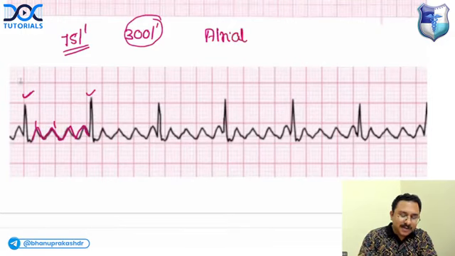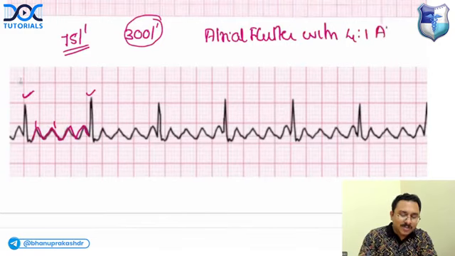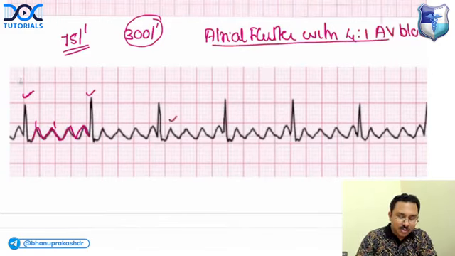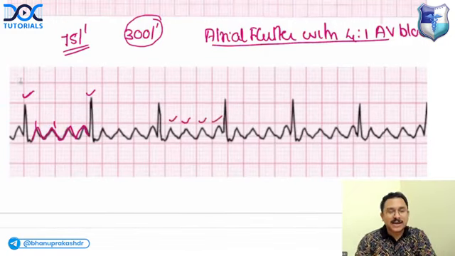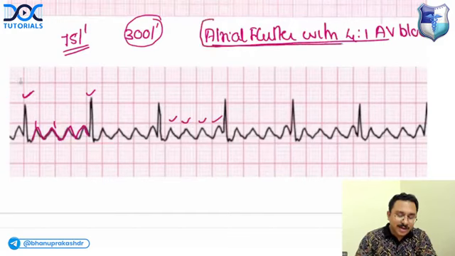What is atrial flutter with 4:1 AV block? Because you are seeing one QRS complex only after 4 P waves. 1, 2, 3, 4. There are 4 P waves, and after that you are having one QRS. So this is atrial flutter with 4:1 AV block.